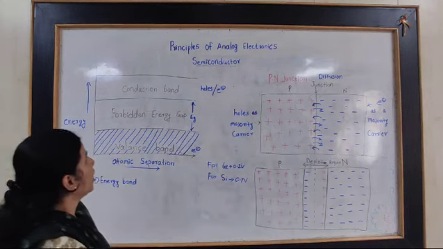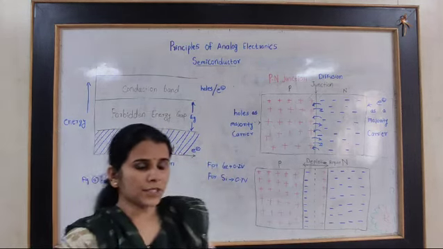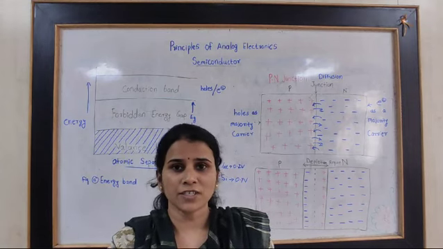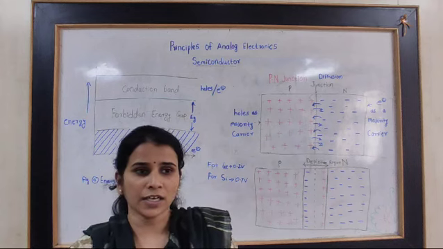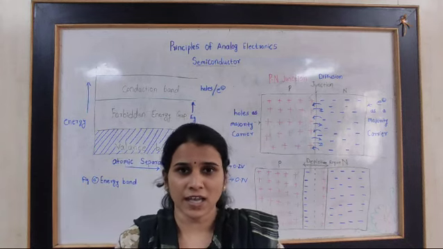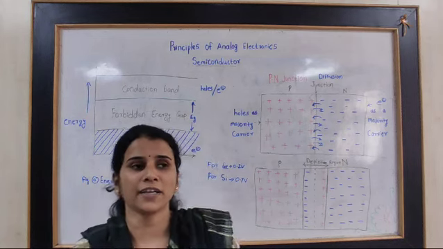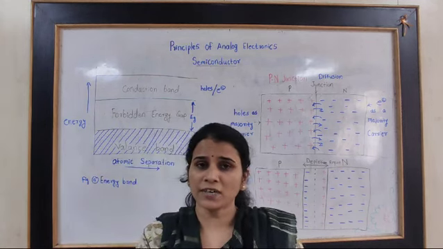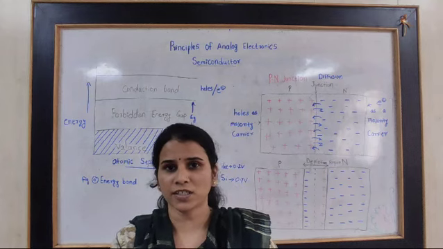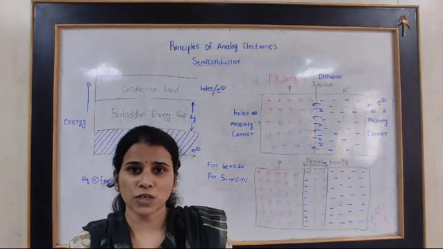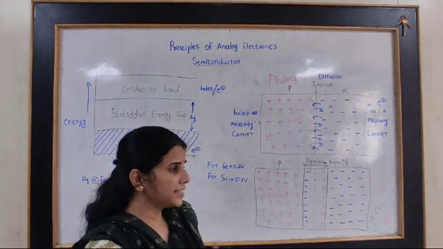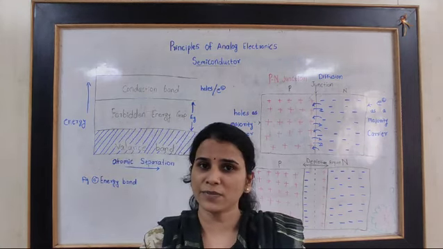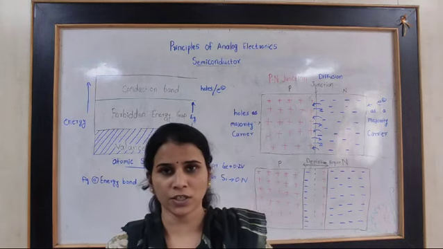Okay, so conductor means what? First of all, we will see conductor. Conductor means which gives us full conductivity. Generally, our metals are good conductors. And insulator means what? Insulator is exactly opposite to the conductor. It gives resistance to the current. And the semiconductor's conductivity lies between conductor and insulator.